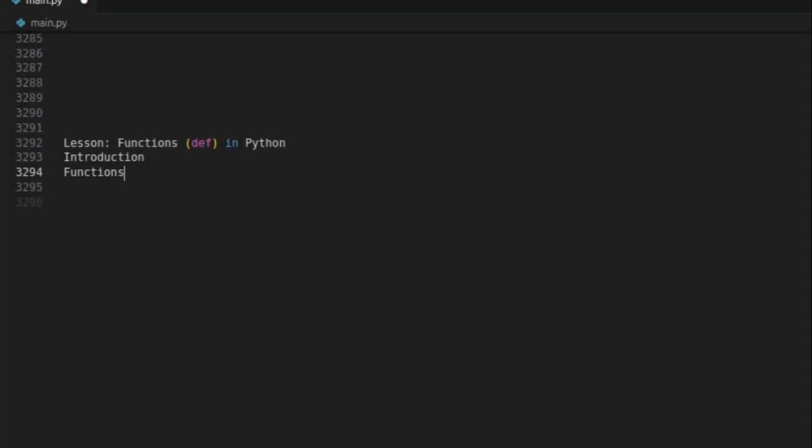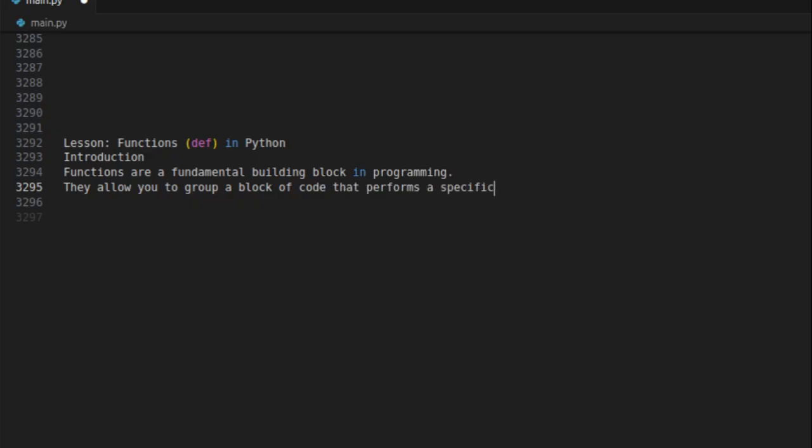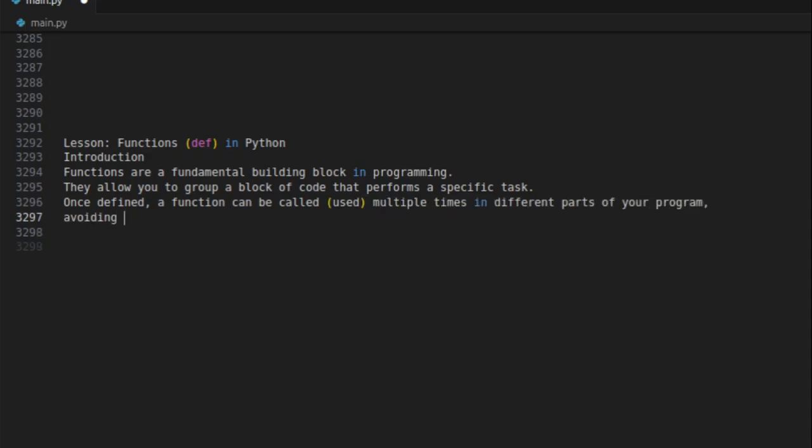Lesson: Functions, def, in Python. Introduction. Functions are a fundamental building block in programming. They allow you to group a block of code that performs a specific task. Once defined, a function can be called and used multiple times in different parts of your program.